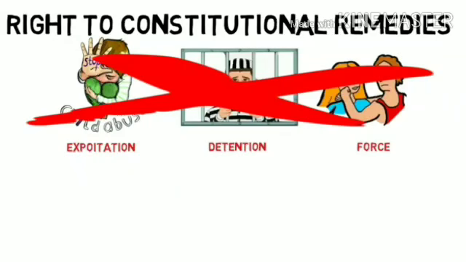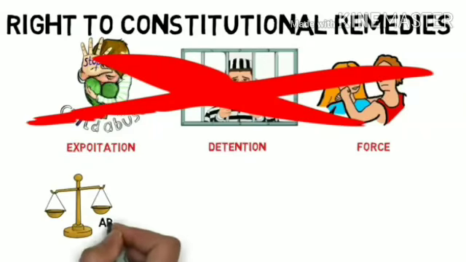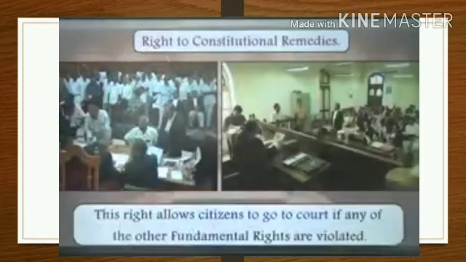In case any fundamental right is denied or violated, for example, if your right to free speech is violated or denied, if the government or any person is trying to stop you from expressing your views, what would you do? You can go to the courts and the court will decide whether your right to express your opinion is valid or not.